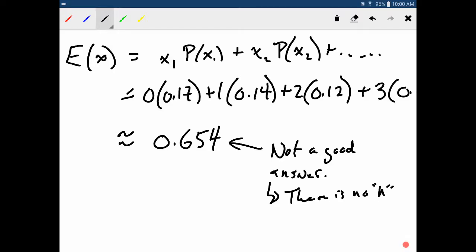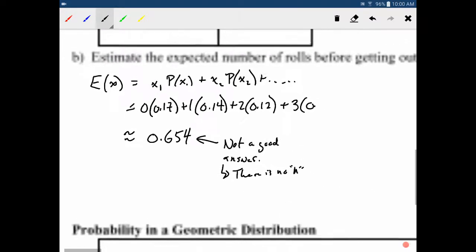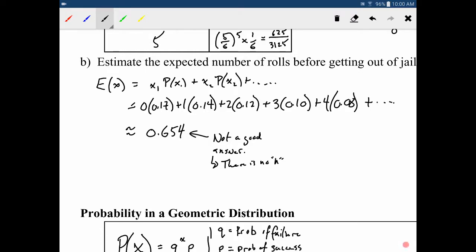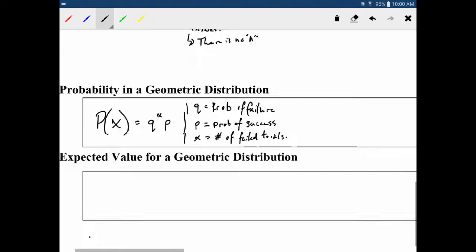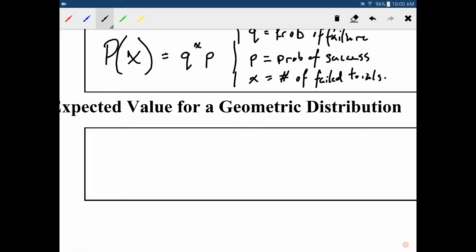For this to be a good approximation, you would have to go on for a very long time. You would have to calculate this on, into the thousands before you're getting anything even remotely close. So I'm just going to show you now the actual formula that you would use, and then we'll try it again and see how close we got with that estimate. We know it's wrong, but we don't know how wrong it is.